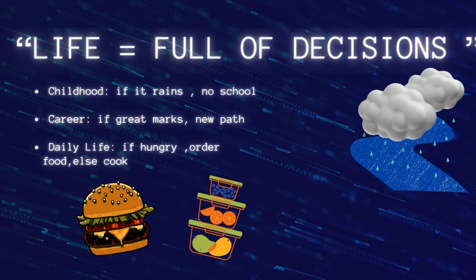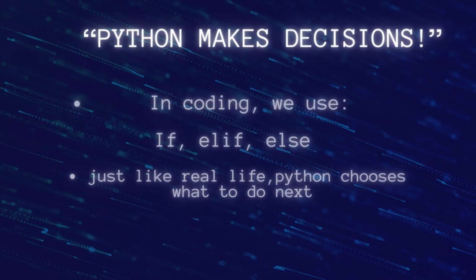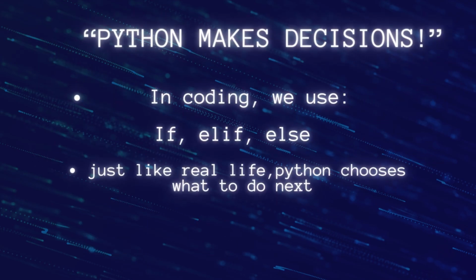We usually do decision making like this: if a person is hungry and has money, order some food; else control your hunger and try to cook something at home. In Python programming we also do a lot of decision making, using if, elif, else statements.